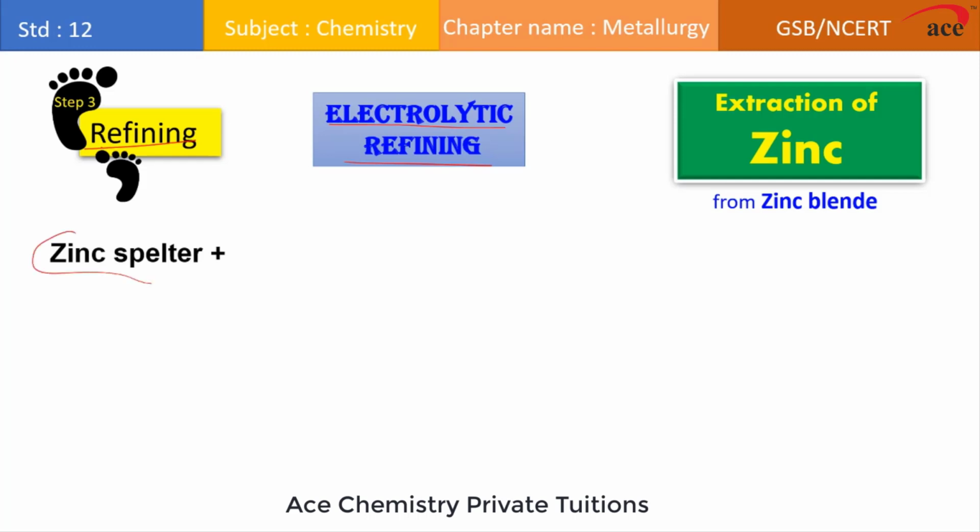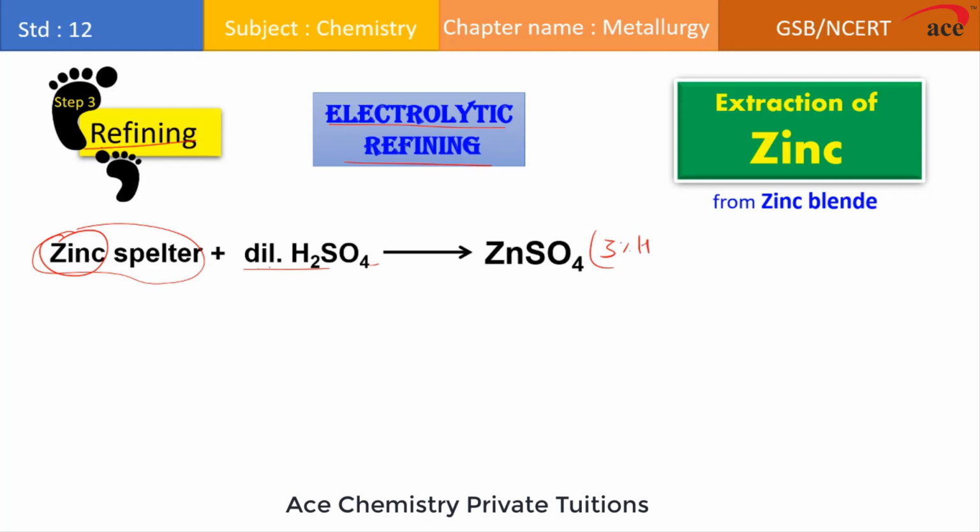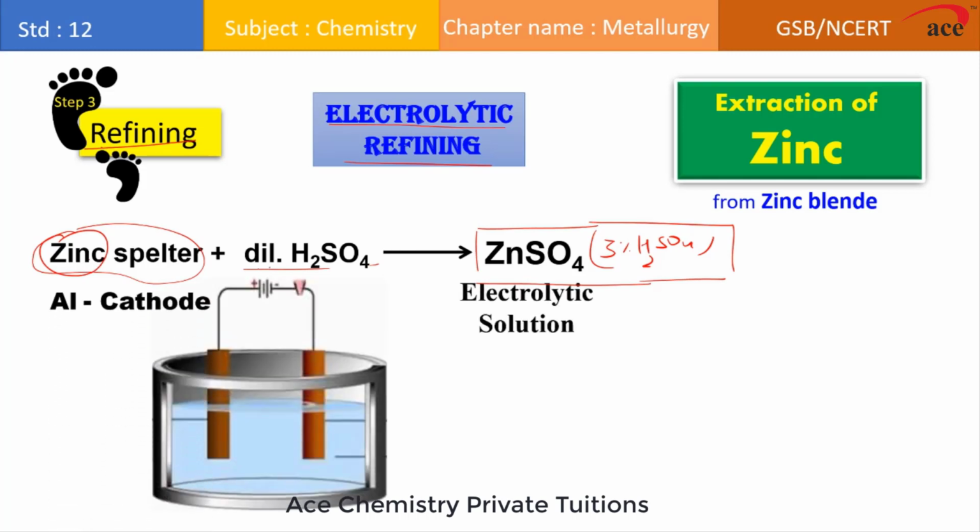Before that, zinc spelter is first dissolved in dilute sulfuric acid. On reacting zinc spelter with dilute sulfuric acid, only the zinc metal reacts and forms zinc sulfate. If it contains 3% of H2SO4, then zinc sulfate along with 3% H2SO4 can act as the electrolytic solution. This electrolysis is carried out using an aluminium cathode and a lead anode, and we supply a voltage of around 3.5 volts.